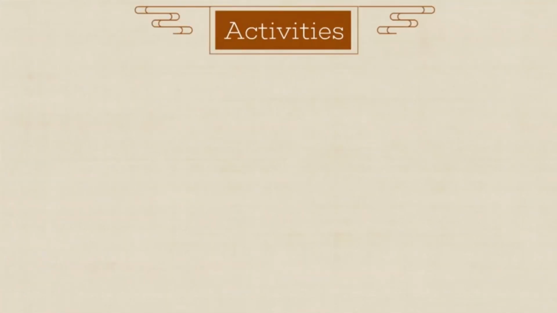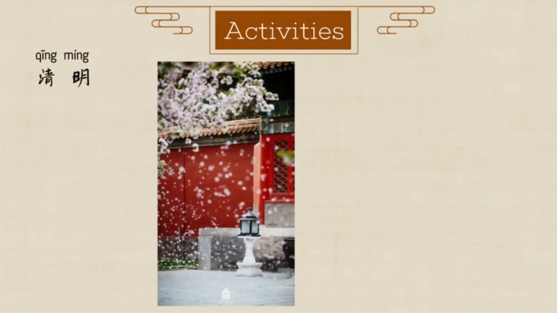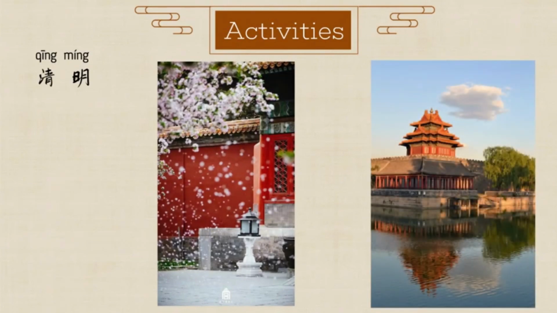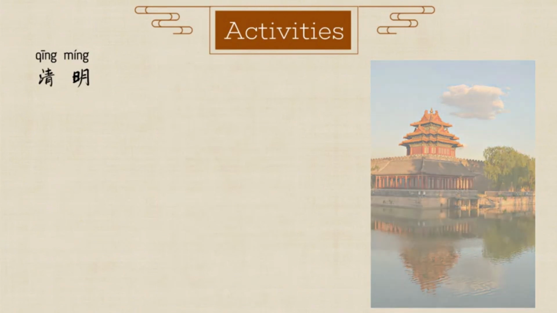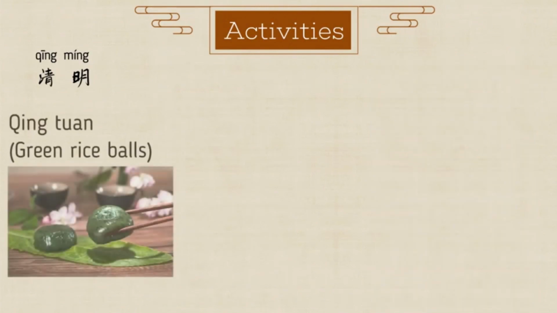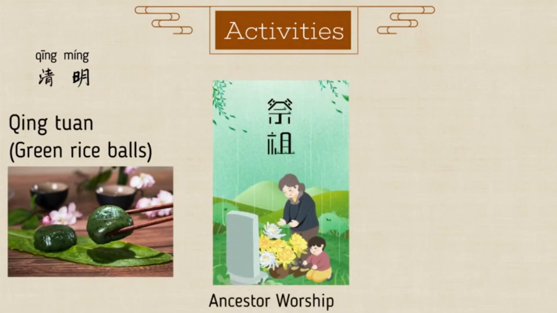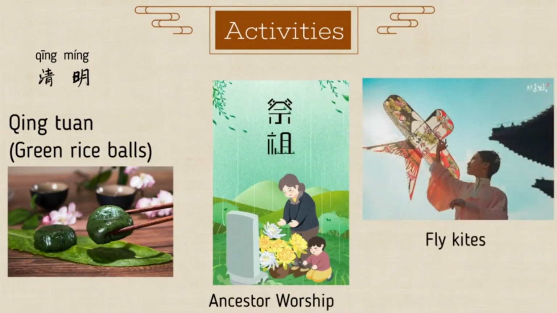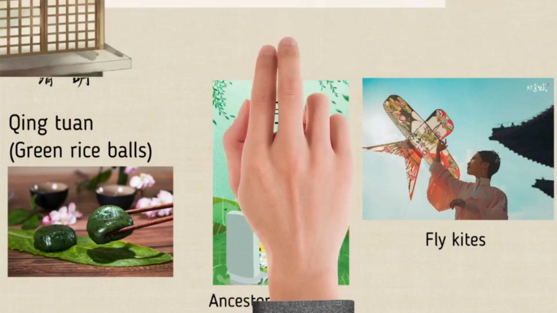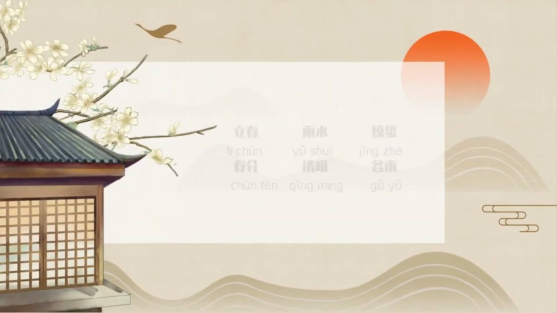In today's society, among the months of spring, Qingming, pure brightness, is the best day for people to remember their loved ones, honor their ancestors, and go for outings. People will either make or buy 青团, or green rice balls, to eat, reminiscing about their ancestors and relatives. When everything has come back to life, many choose to travel in spring, and there is even a tradition of flying kites.